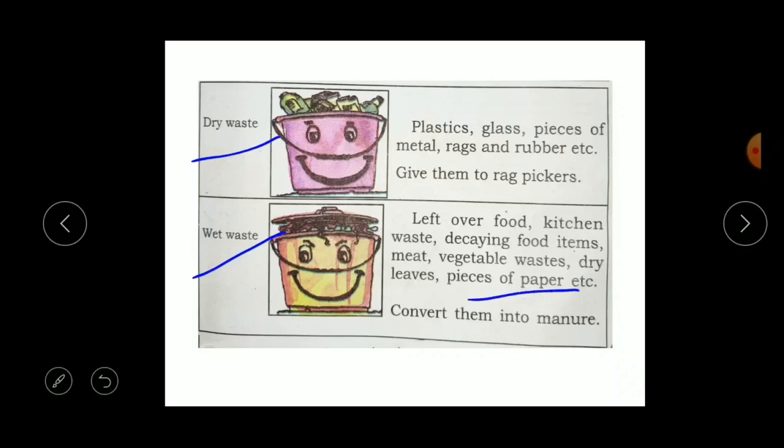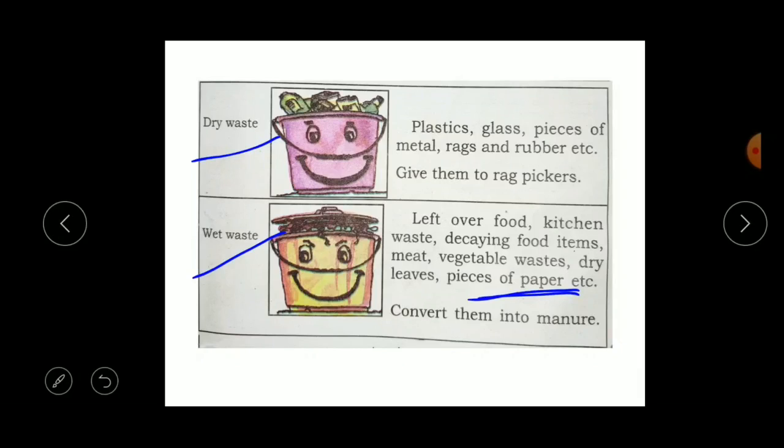The pieces of paper will be considered as wet waste. It will not come in dry waste, even though paper looks dry, right? I will tell you why.